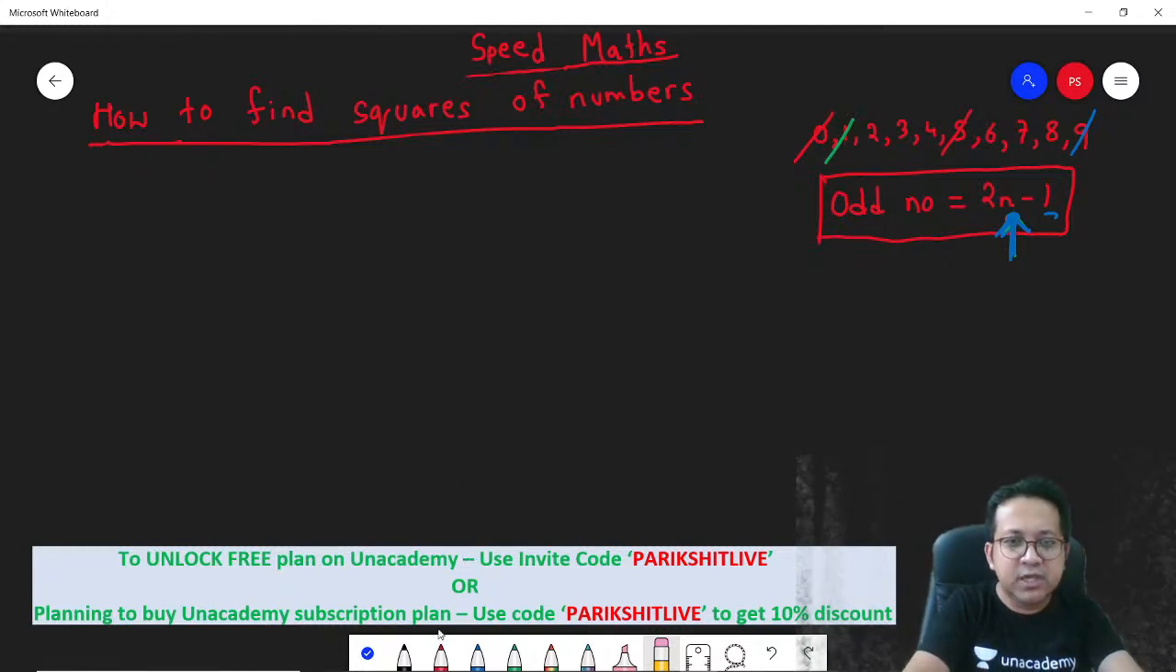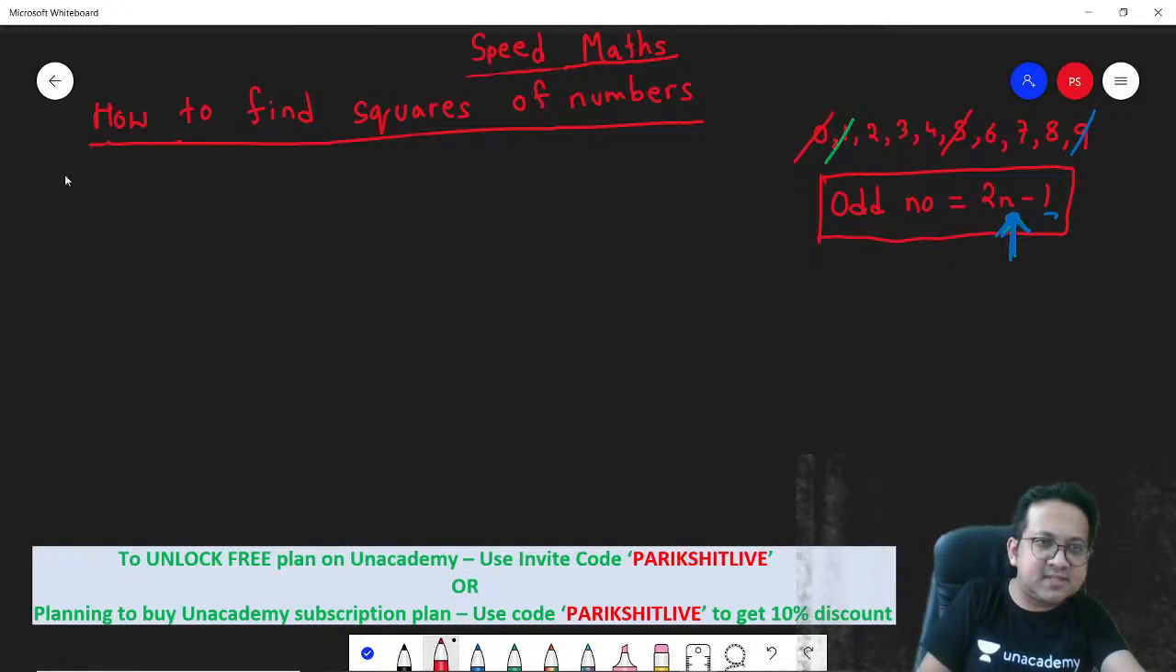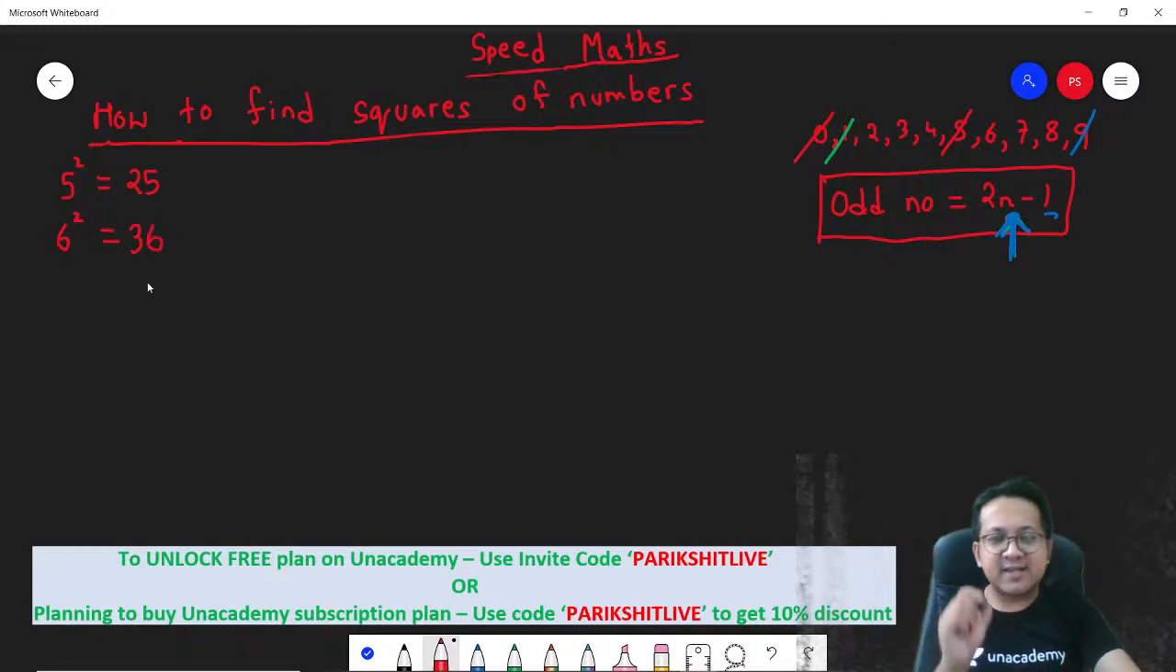Let's say you need to determine 4 square. First, you know how I do it. We'll take an easy number, determine the logic, and then extend the logic. For that matter, let's first find out 6 square. 5 square, we all know, is 25. So how much is 6 square? 6 square is 36. But more than 36, I want you to determine it in terms of 5 square.